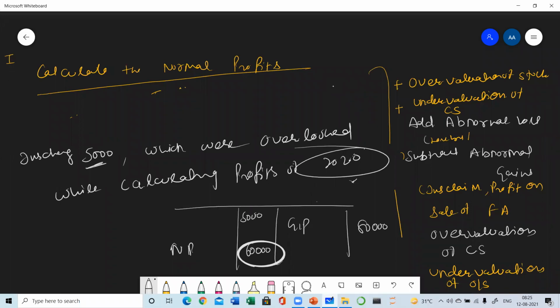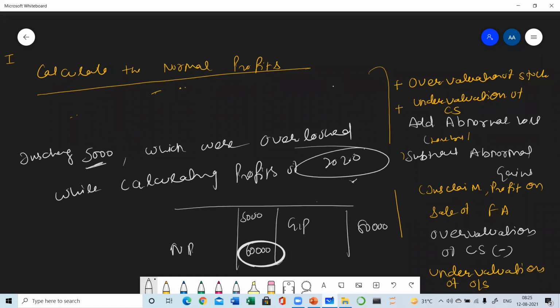So all the expenses which you were supposed to subtract but have not subtracted will be subtracted in the formula. It is just like the rectification of errors which we did in 11th class. If we have done something wrong, then it is reverted, and if we were supposed to do something but have not done it, then it is done in the manner in which we were supposed to. Clear? So expenses we were supposed to subtract but have not subtracted will be subtracted. And overvaluation and undervaluation mean wrong things we have done, so we have to revert the effect.